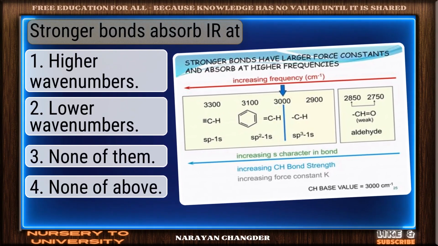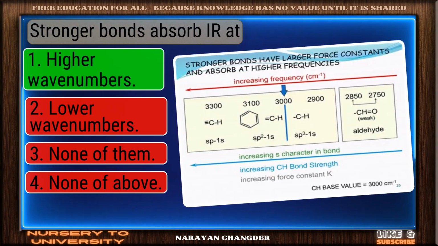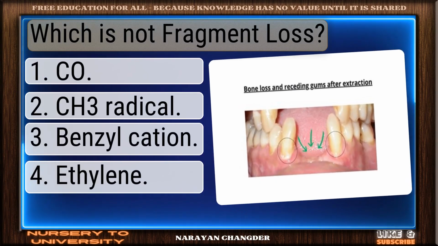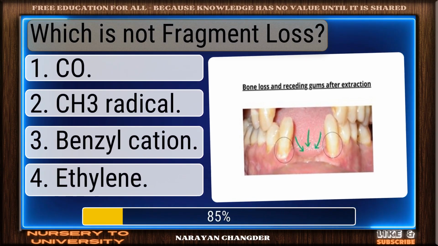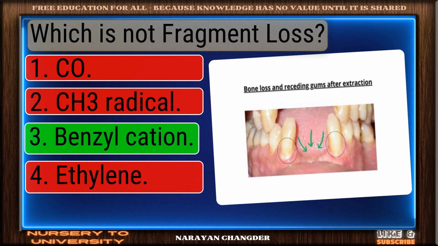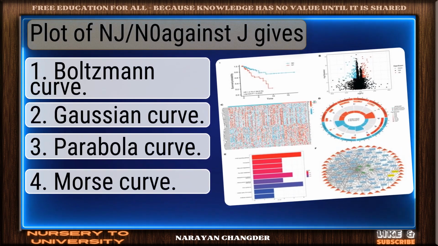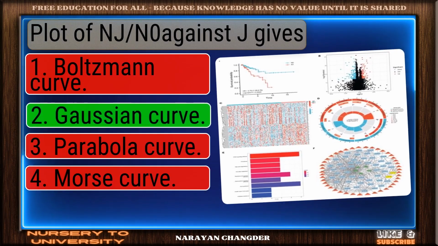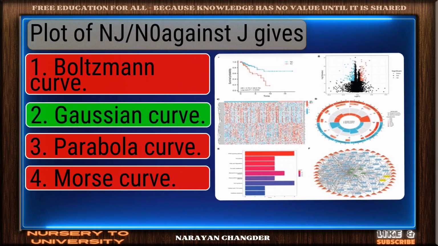Stronger bonds absorb at. You got it. Your choice, higher wave numbers, is right. Which is not fragment loss. Well picked. Benzal cation is the correct answer. Plot of N-J against J gives. Perfect. Gaussian curve is the correct choice.